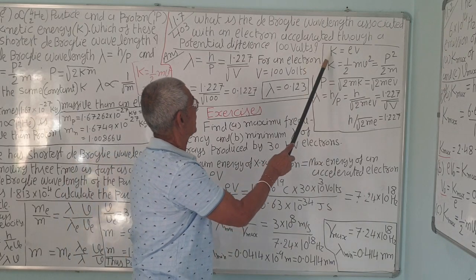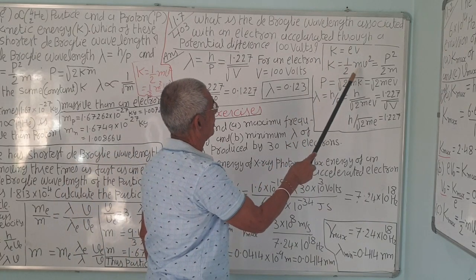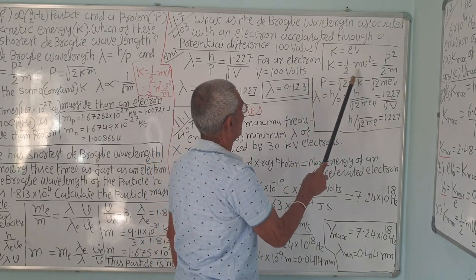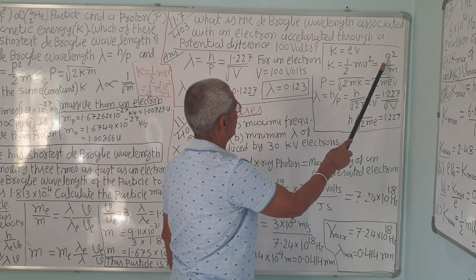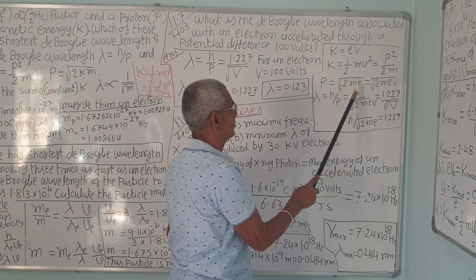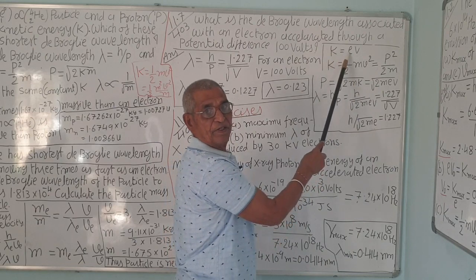Remember, the kinetic energy is given by eV, and kinetic energy is also given by half mv square, correct? And half mv square is equal to p square upon 2m. So p square is equal to k into 2m, so p is equal to under root 2mk, and k is equal to eV.